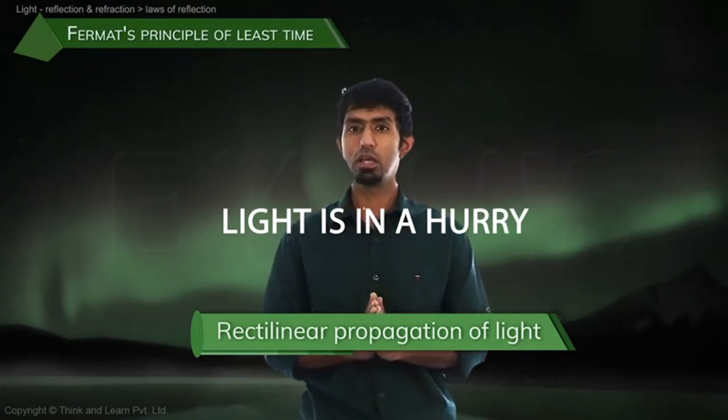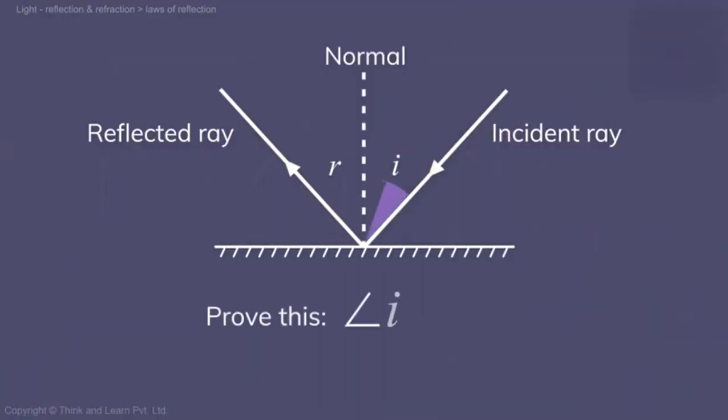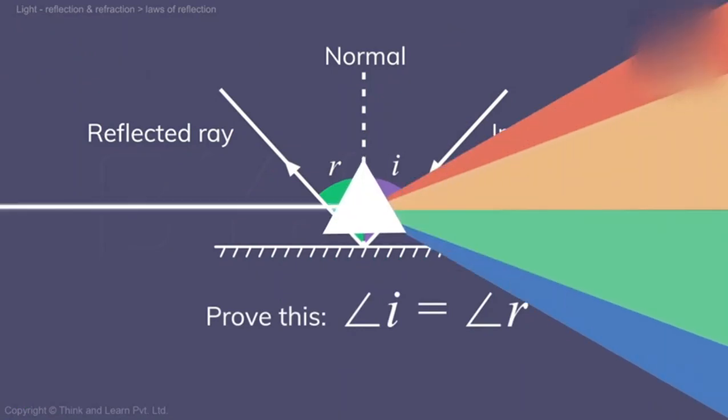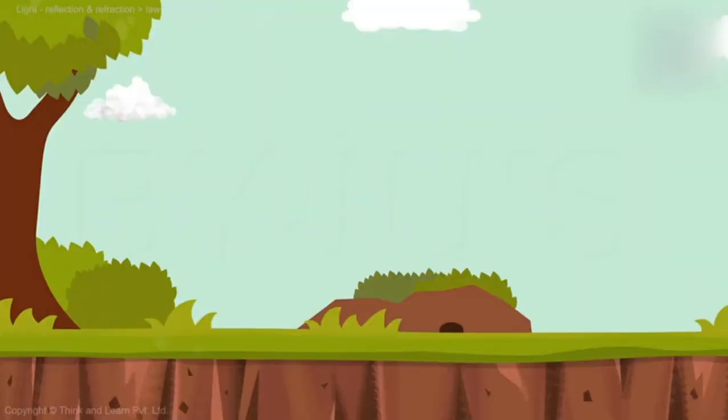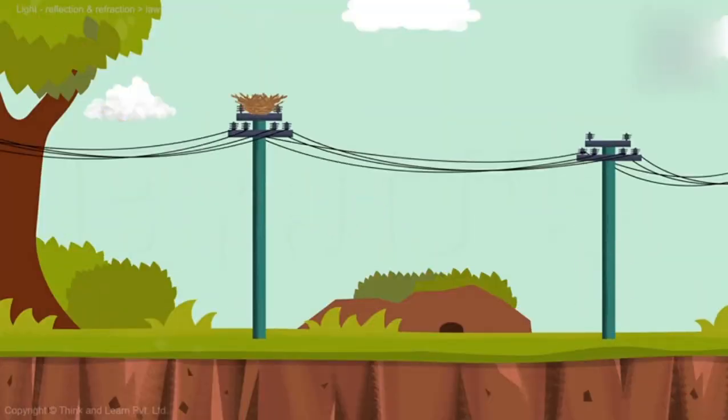What's the second part? Can we actually prove this? The angle of incidence is equal to the angle of reflection. Why? Why not something else? So if you were to be curious enough to ask that question, then let's see what we can do. It's a very beautiful thing. Let's start with a story. Let's say there's a pole here, and there's another pole here, a taller one. And let's say there's a crow sitting on this one. And there's a mouse running between these 2 poles continuously.